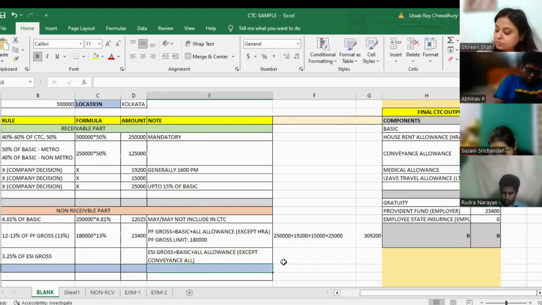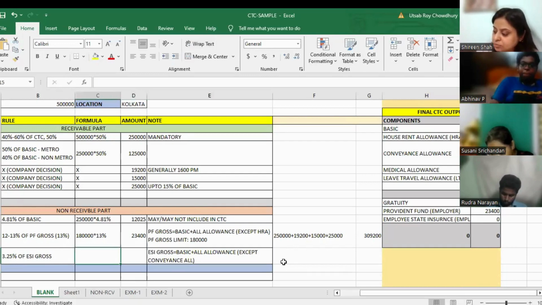So what is ESI gross? ESI gross is basic plus all allowances except conveyance allowances. Conveyance allowances is not a part of ESI.